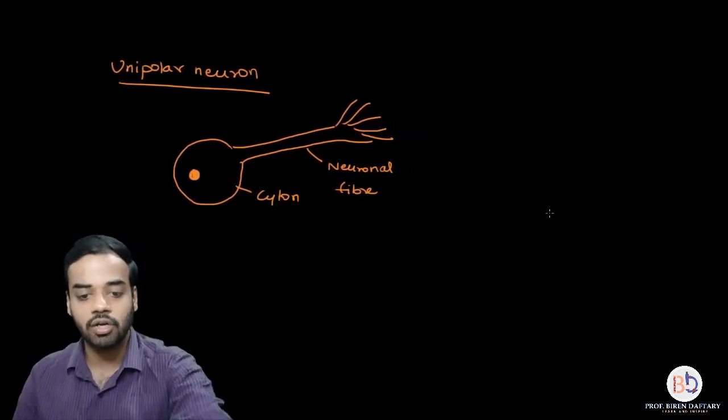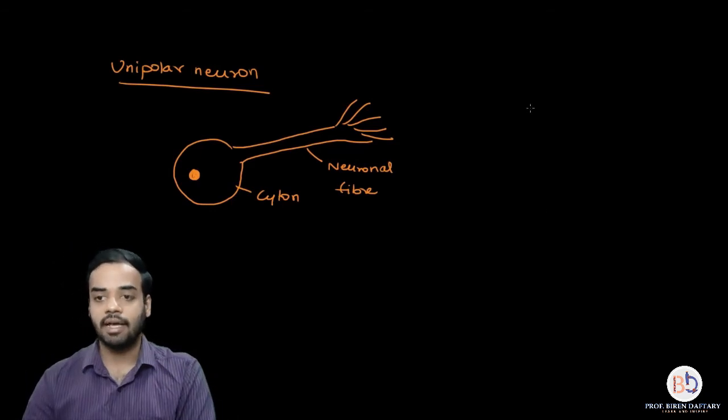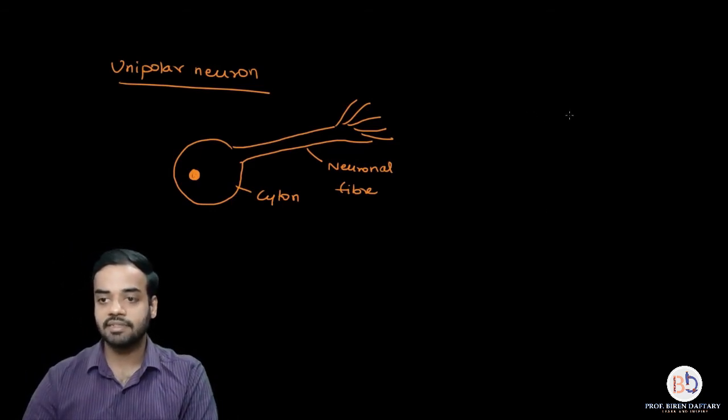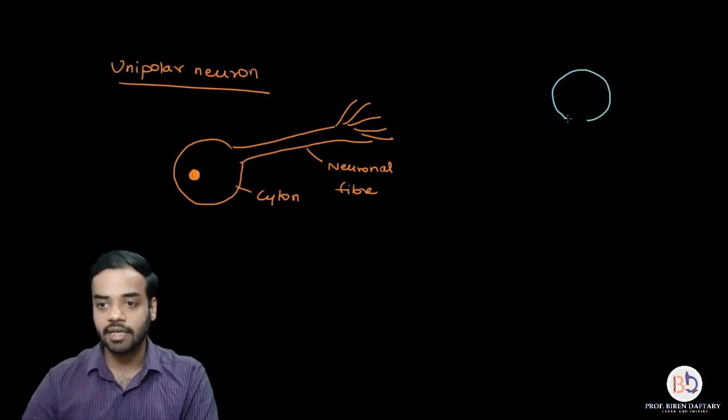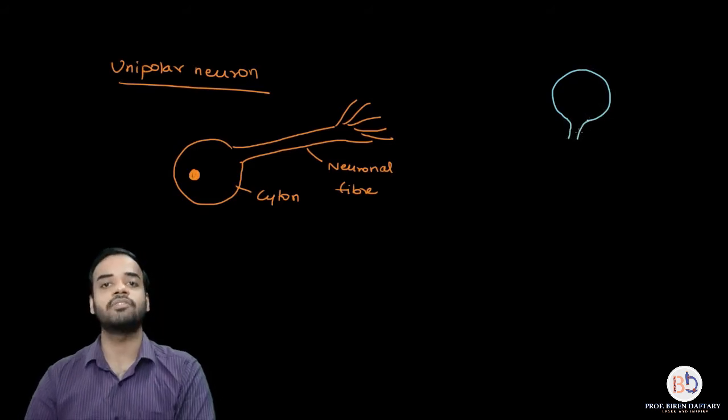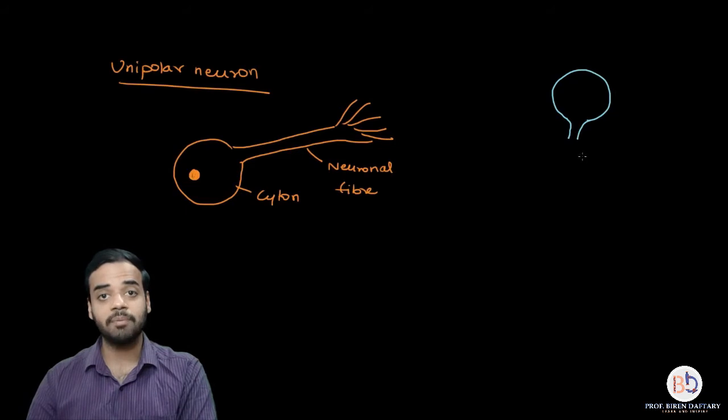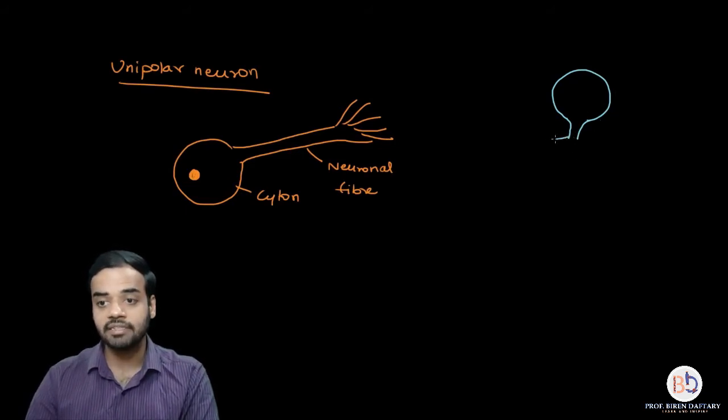Now I will draw another neuron over here, and this is a cyton which I'm going to draw just like earlier times, right? And from this cyton again there is a single nerve fiber which is coming out. But now this fiber bifurcates or branches into two fibers.